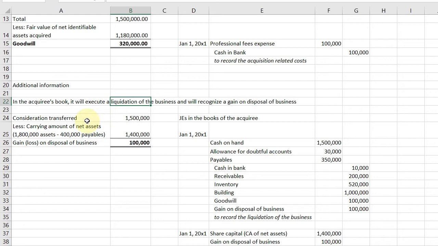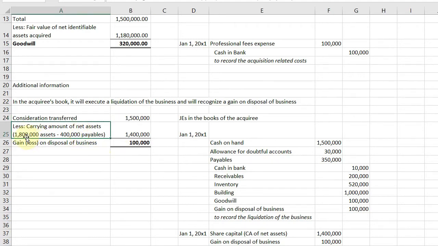Okay, malamang may gain to kasi 'di ba nga wala naman daw sabi sa paniniwala ng ISB, bargain purchase gain is actually an irregular transaction kasi walang company that will decide to sell their assets at lower than fair value, okay, in a business combination. Okay, so we first look at the gain or loss on disposal of the business. Paano kino-compare? You compare consideration transferred, yung binayad sa kanya na 1.5, and then you compare the carrying amounts, not the fair values, but the carrying amount of the net assets.